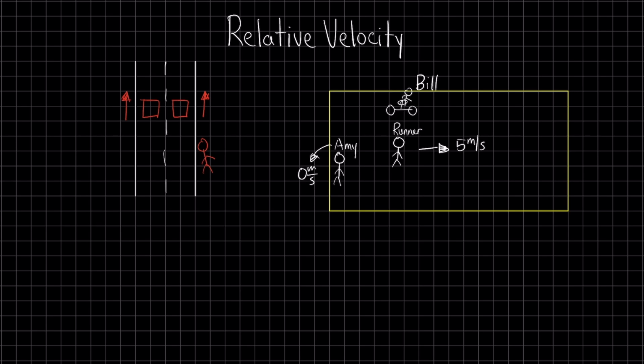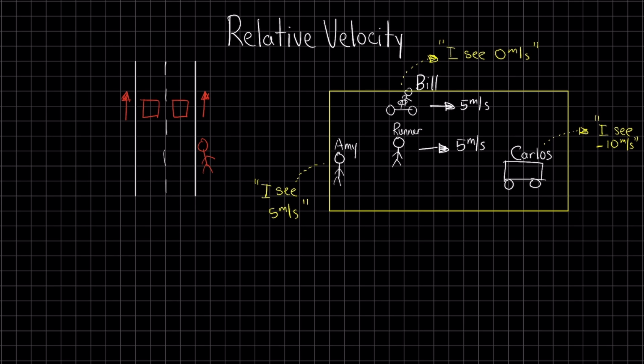So if Amy is stationary, her speed is 0, and she sees the runner moving at 5. If Bill is going at the same speed as the runner, he's also moving at a rate of 5 meters per second. But what Bill observes is that the runner's speed is 0, which we will get to in just a moment. Carlos is in a car driving faster than both the runner and Bill. He sees the runner moving away from him in the opposite direction, appearing in his rearview mirror at -10 meters per second.